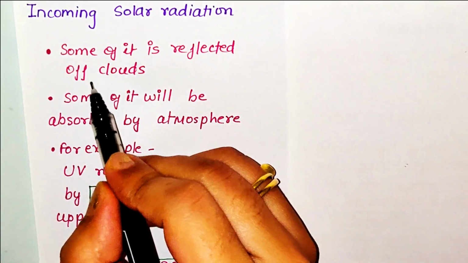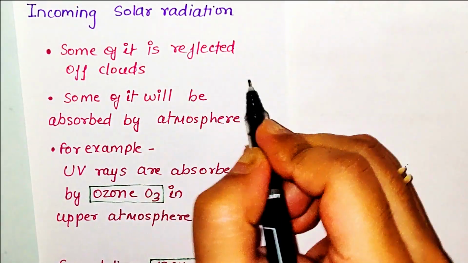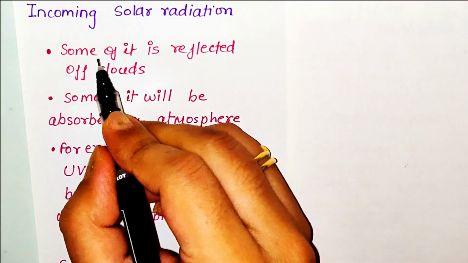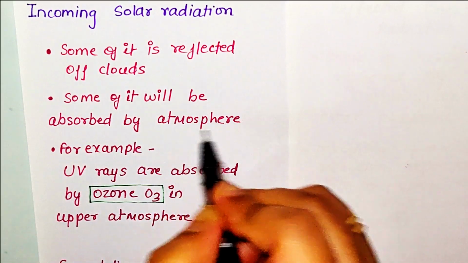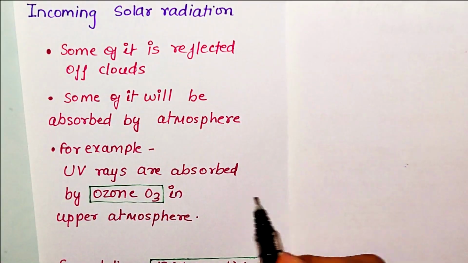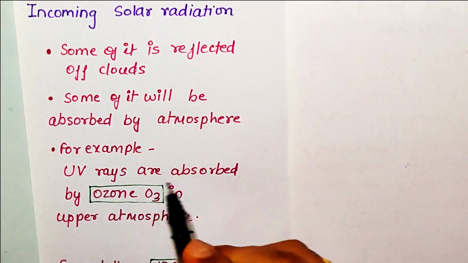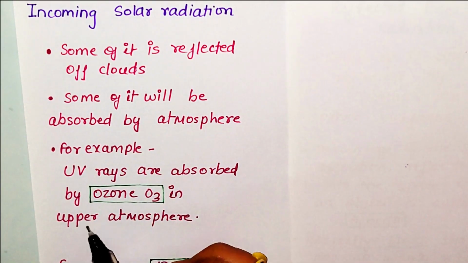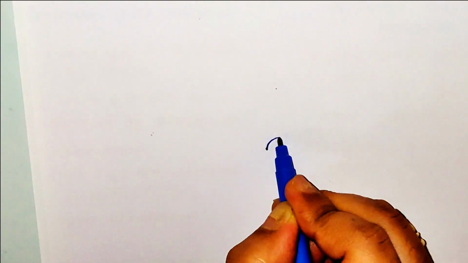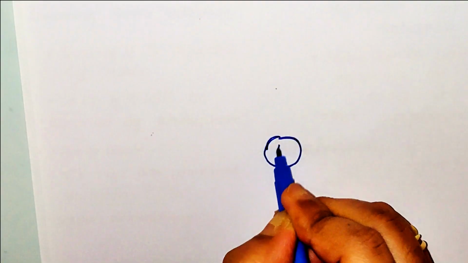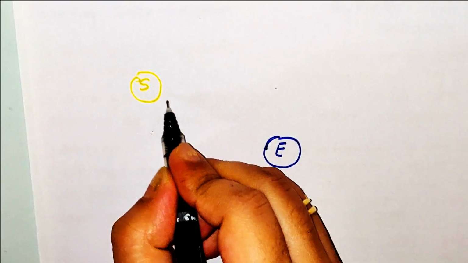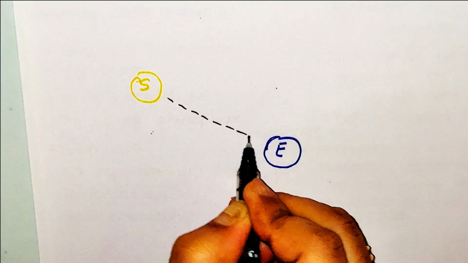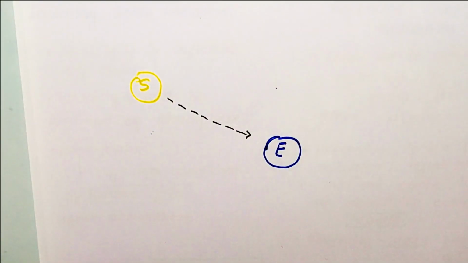Some of it is reflected by clouds, which means there are clouds in our atmosphere that will reflect some of the radiations. Some of it will be absorbed by the atmosphere. For example, ultraviolet rays are absorbed by ozone in the upper atmosphere. What does it mean? Suppose this is my earth and this is my sun. Now solar radiations are coming from the sun. These are called incoming solar radiations.